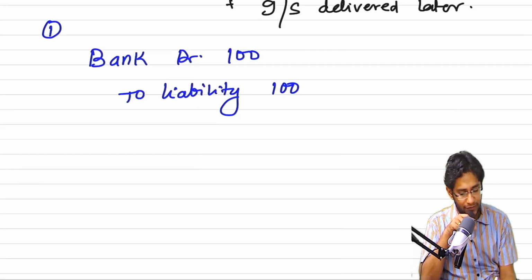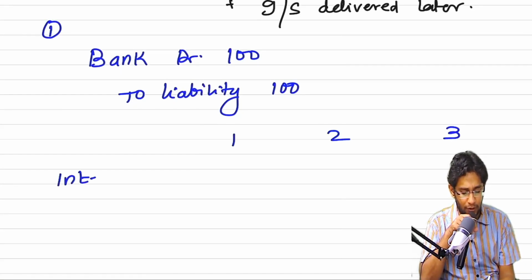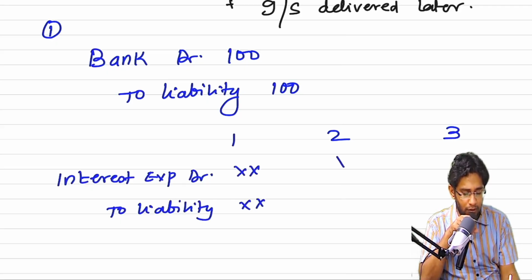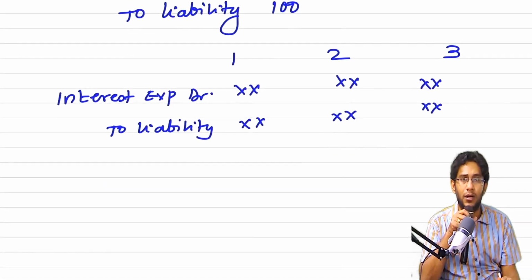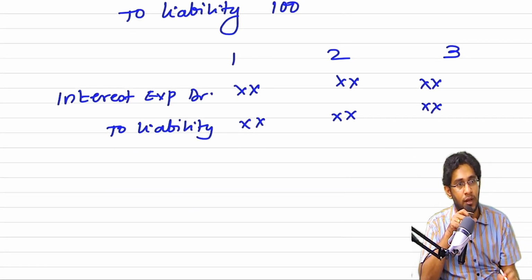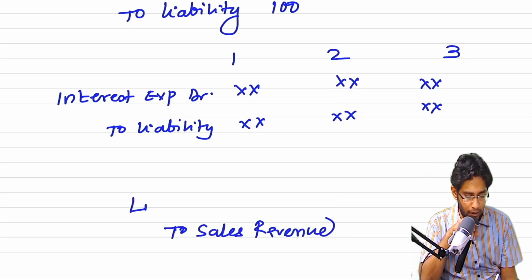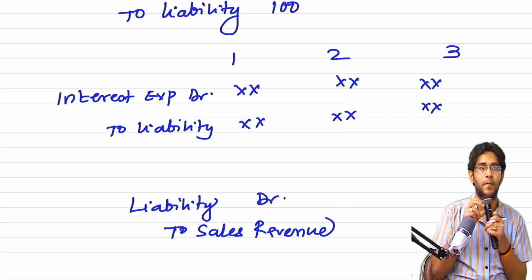Now, what will happen is, for the next 3 years, year 1, year 2, year 3, every year you will pass an entry called interest expense account debit to liability. With some amount you keep on recognizing interest expense and increasing this liability. In the third year, you actually deliver the goods. At that time, you can recognize your sales revenue by killing your liability. Again,